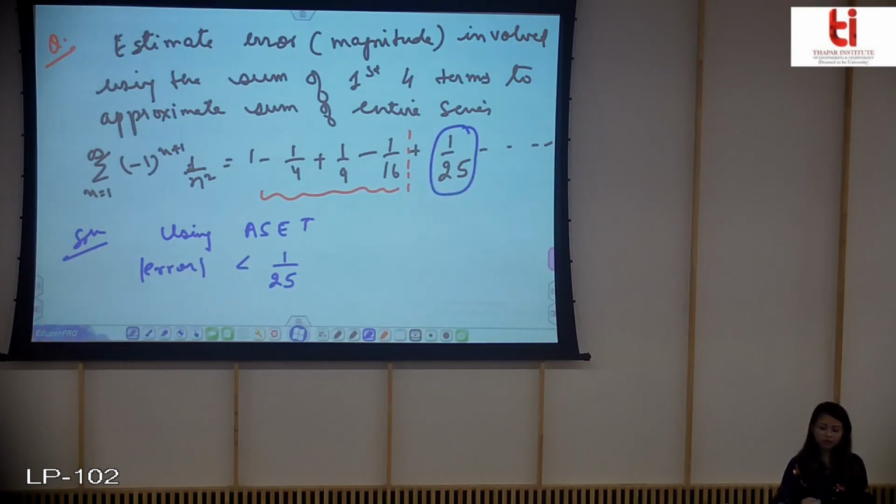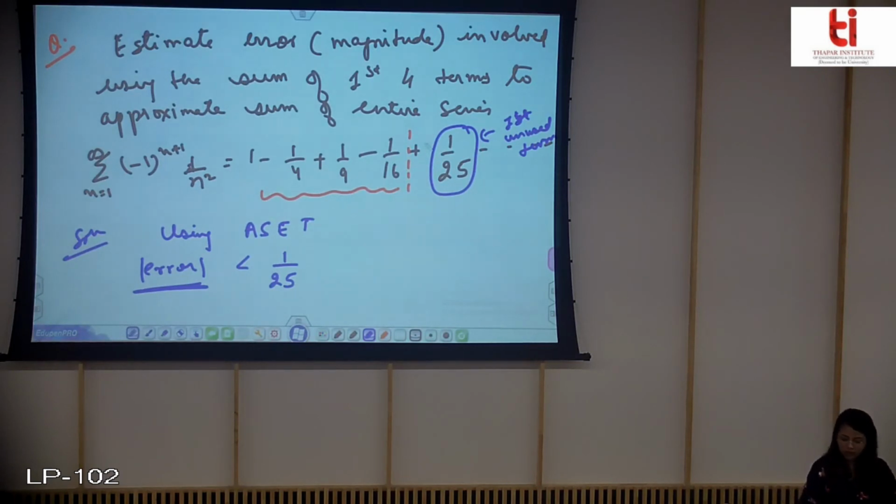Because this is my first unused term. So what does that theorem say? That the error of estimation will be less than the first unused term. Okay, now we can see the sign is positive. So what does this imply?